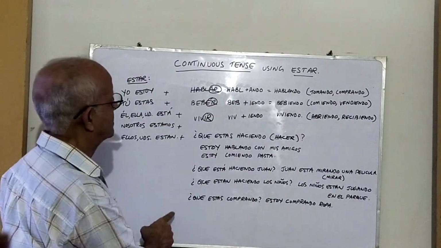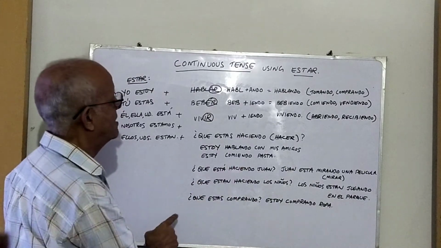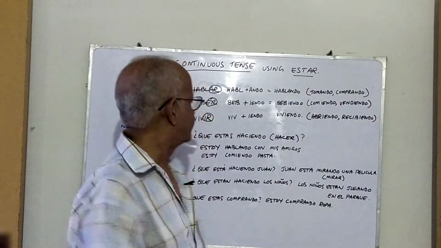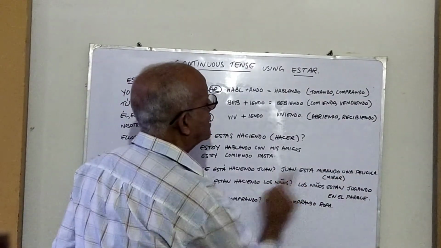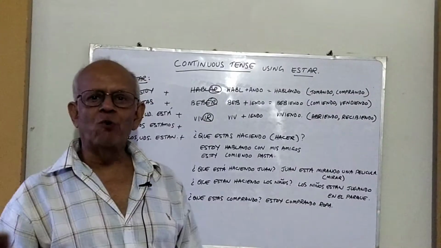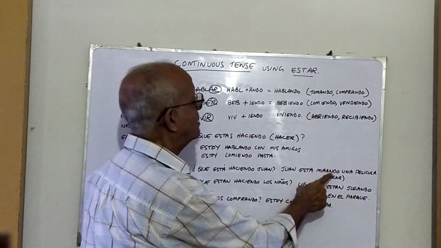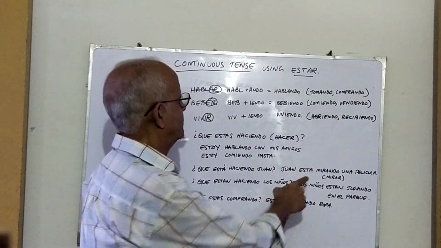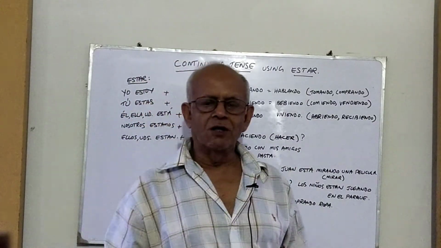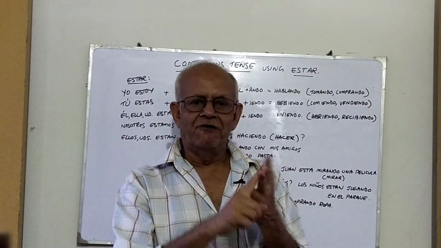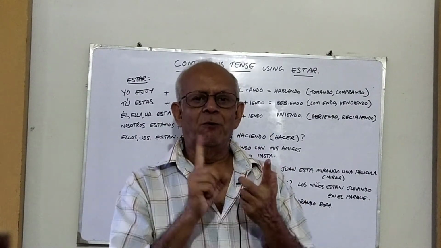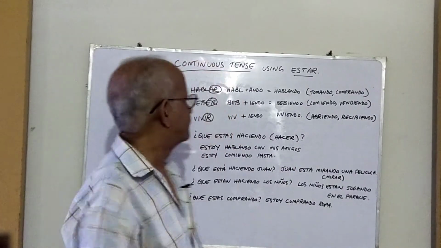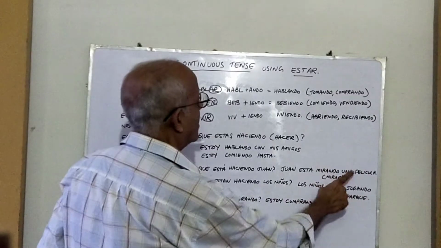Okay, some more examples. Now one example in the third person using Juan, for example. ¿Qué está haciendo Juan? What is Juan doing? Juan está mirando una película. Juan is watching a film. Mirando comes from the verb mirar. Mirar means to watch. Okay, we are going to do a class very soon on the verbs ver and mirar. Ver and mirar are also very similar verbs. Ver means to see, mirar means to watch. They are both very close. Okay, so Juan está mirando una película.